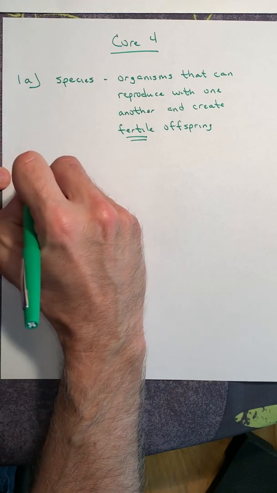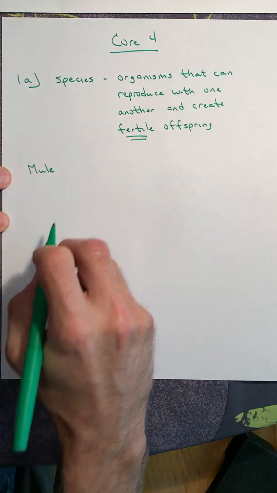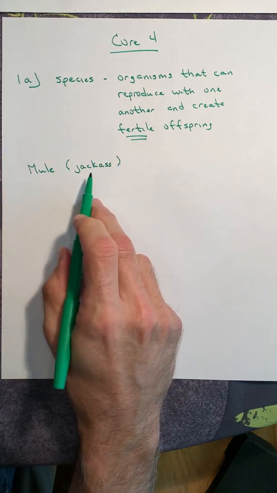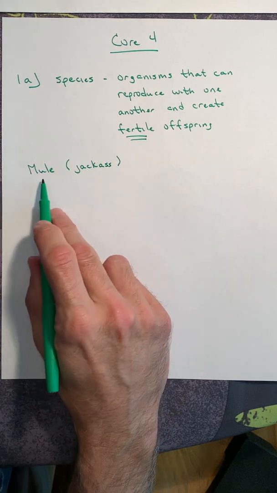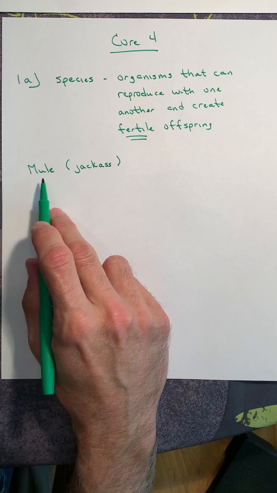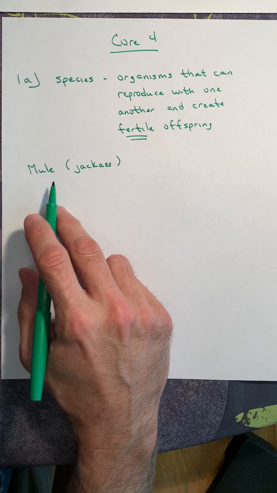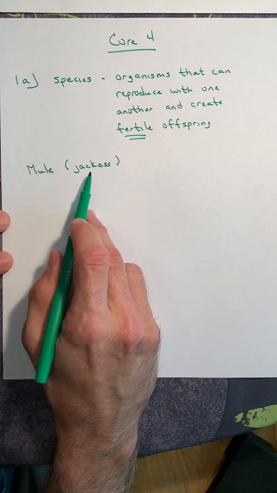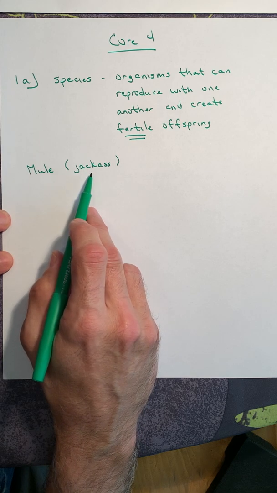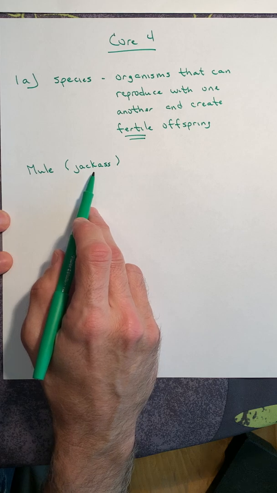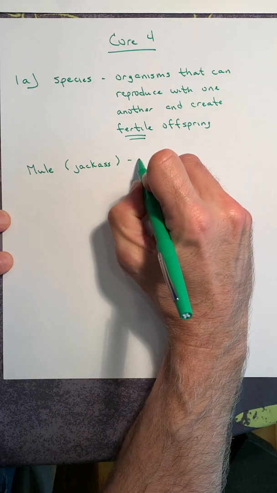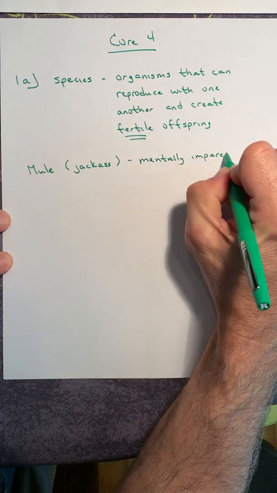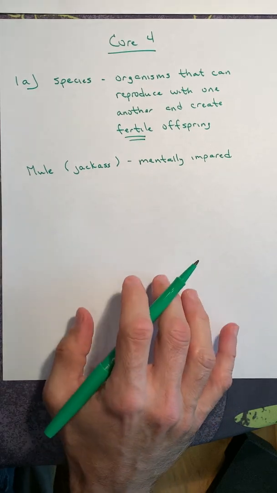And the classic example is a farm animal called a mule. Now, the farmer's term is a jackass. That's where the insult comes from, because mules are the product of a horse and a donkey, and mules are mentally challenged. They are not very intelligent animals, thus farmers would call them a jackass. To call someone a jackass, what you are literally calling them is an infertile, mentally impaired farm animal. It's really funny when you get into the history of some of these insults, where they actually come from, right?